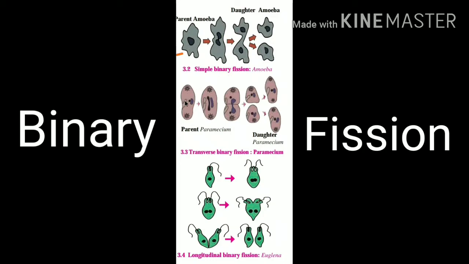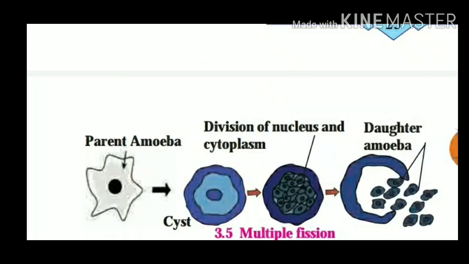Paramecia divides by transverse binary fission because there is division in the transverse direction. So, in the paramecium, division is transverse binary fission, whereas Euglena divides by longitudinal binary fission. Binary fission is usually performed by living organisms during favorable conditions. Favorable conditions means availability of abundant food material.